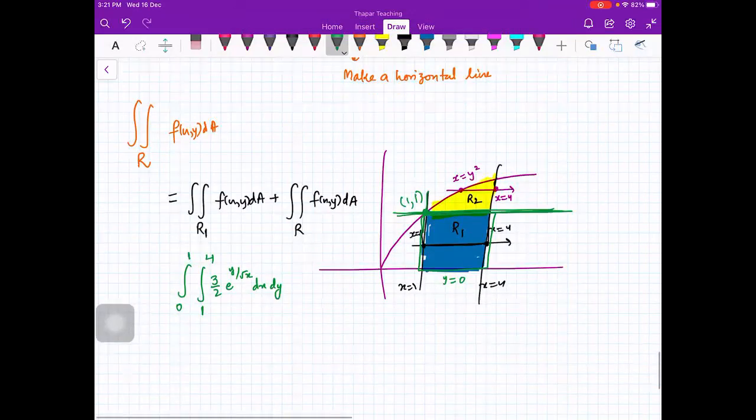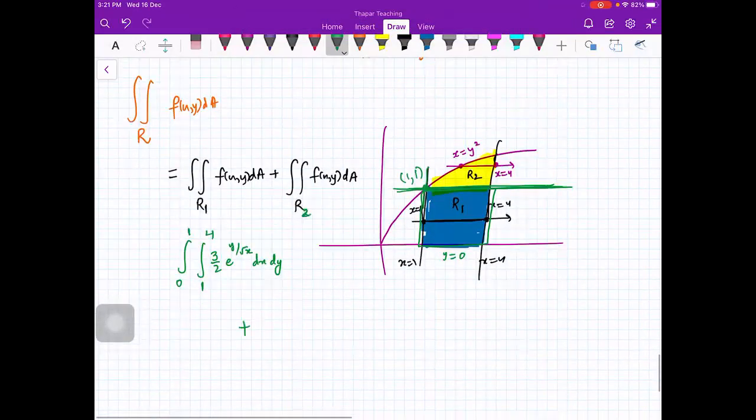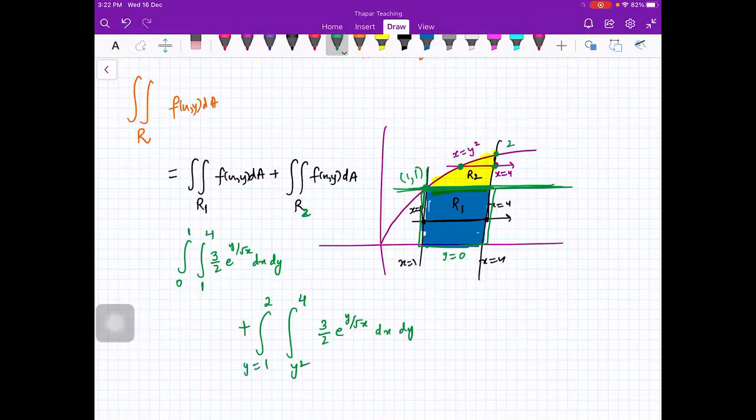And for R2, can you tell me the limits, please? So your entry point is y square. Exit point is 4. And your y will start from 1 till 2 here. So y from 1 to 2. So do you get it? This is how you will change the order of integration.